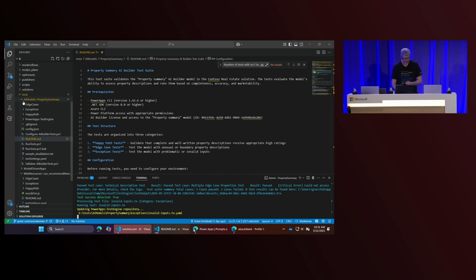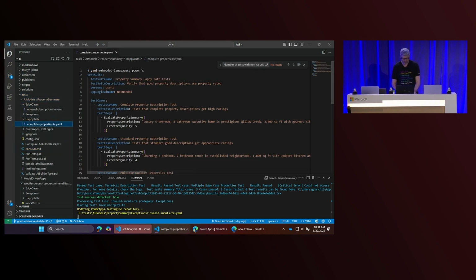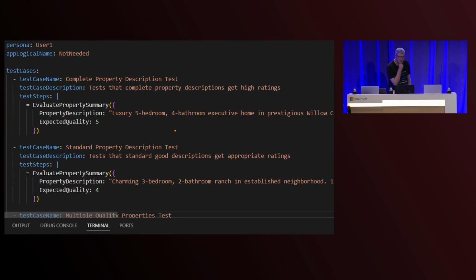So while it's doing that, let's drill into one of them. If we go to Happy Path, okay, the first one it's got, this is just YAML. This YAML has some PowerFX functions. PowerFX is a really simple language, which makes it really good for testing because it keeps things simple. You've got things like parameterization. And this one is saying a happy path is where you describe the property really, really well, and you give it some really good descriptive information. When you do that, you get a rating of 5. That's what we want. We want a good rating because it's a really descriptive property.